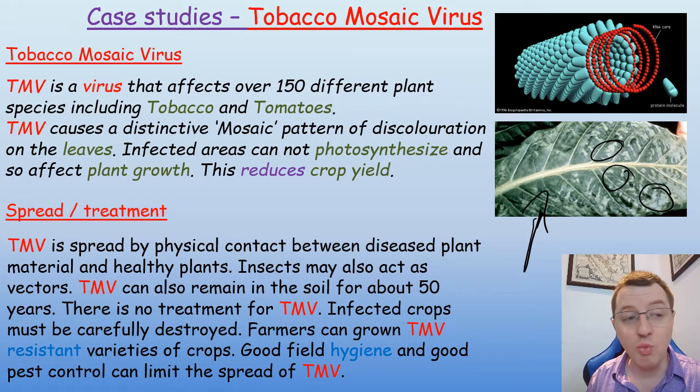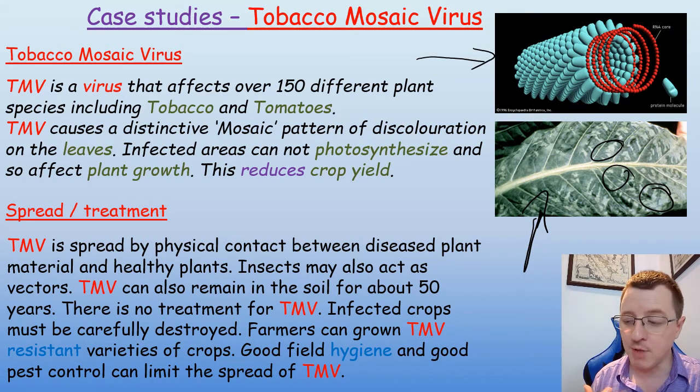which is areas where the chlorophyll has been destroyed, and therefore the plant cannot photosynthesize in those areas. So the TMV virus affects plant growth, and this reduces crop yield. So there's been a large amount of research into the TMV virus, and you can see a diagram of that virus and its structure there, because it affects the economic output of so many economically important plants like tobacco, tomatoes and other crop plants. TMV is spread by physical contact between diseased plant material and healthy plants.